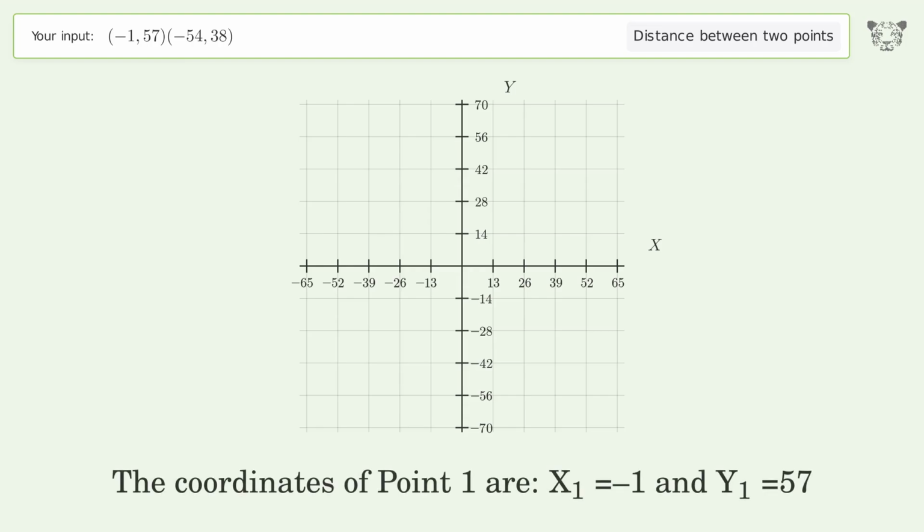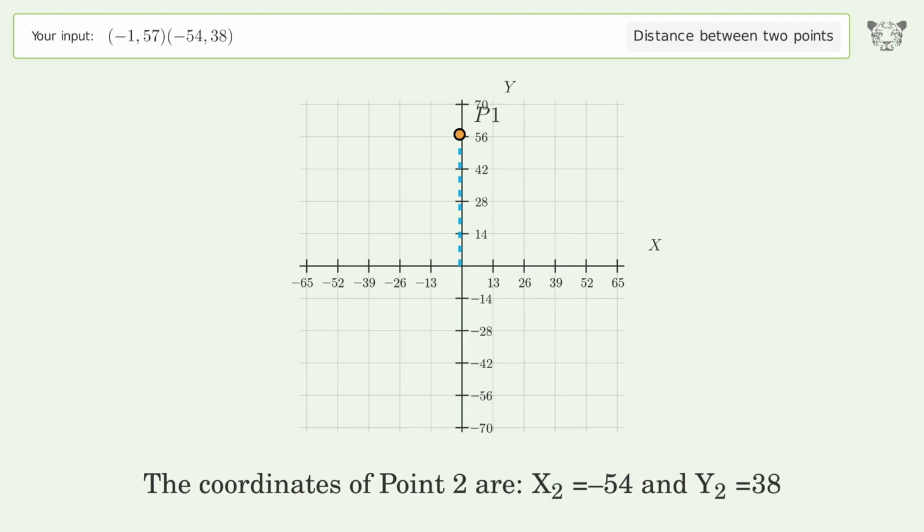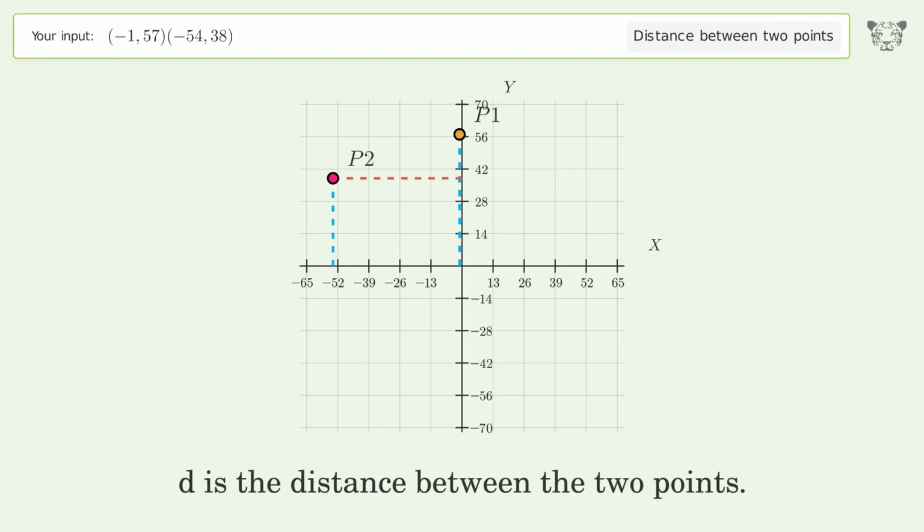The coordinates of point 1 are x1 equals -1 and y1 equals 57. The coordinates of point 2 are x2 equals -54 and y2 equals 38. D is the distance between the 2 points.